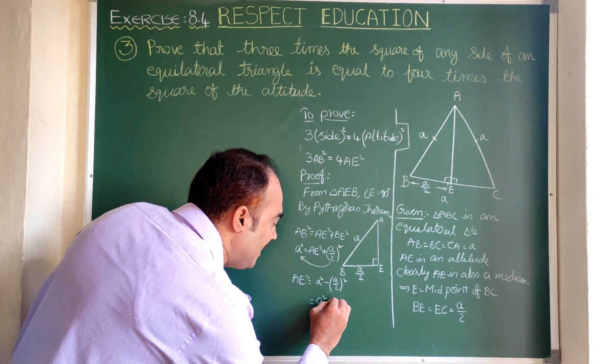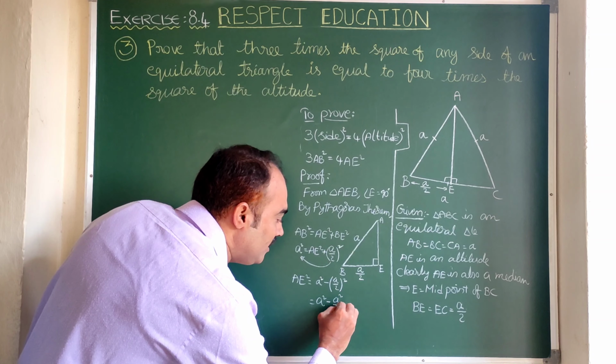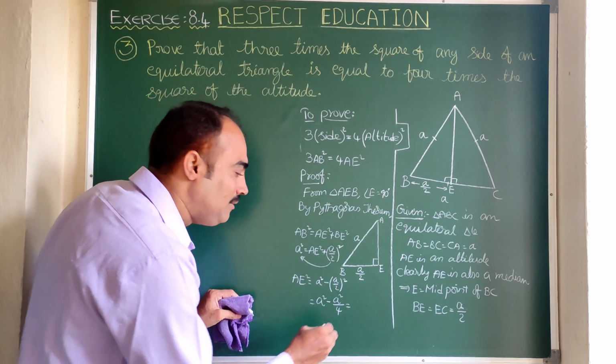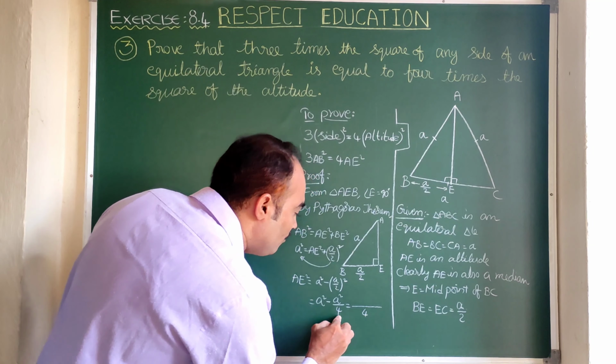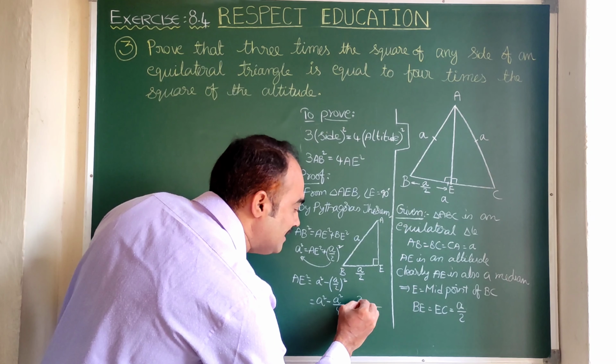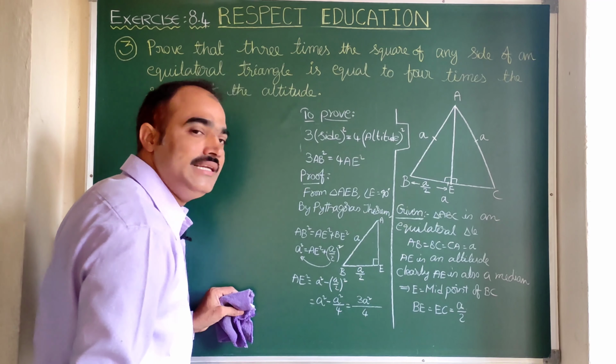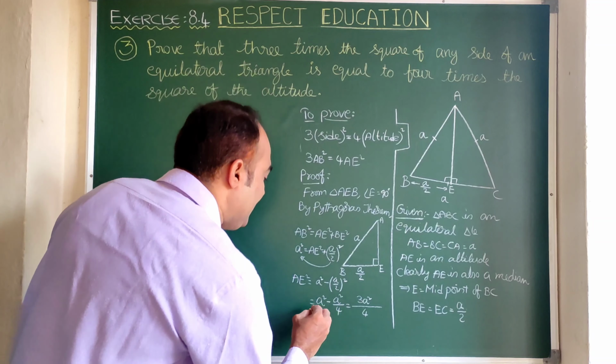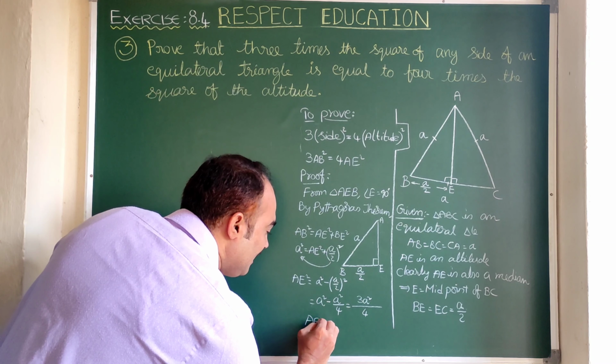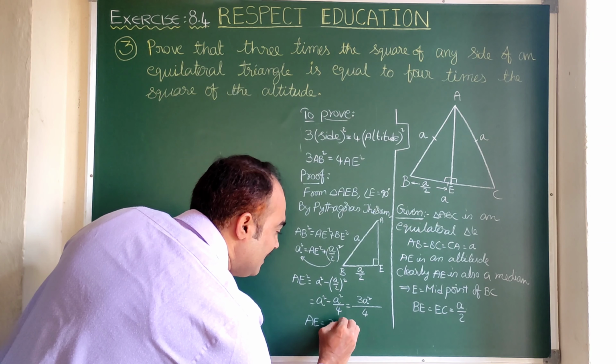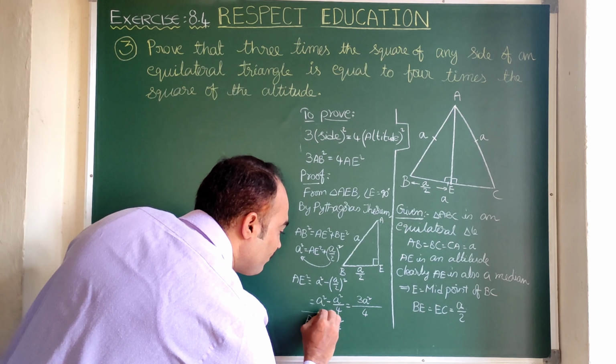A square minus a square by 2 square, that is 4. Let us take 4 as the LCM. 4a square minus a square, that is 3a square. So it is 3a square by 4. So AE square is finally 3a square by 4. Right.